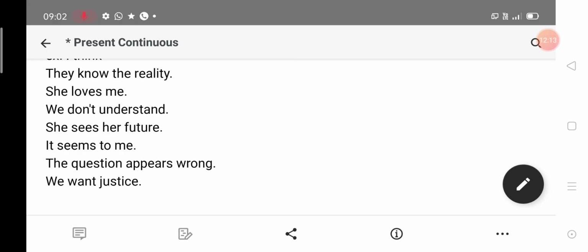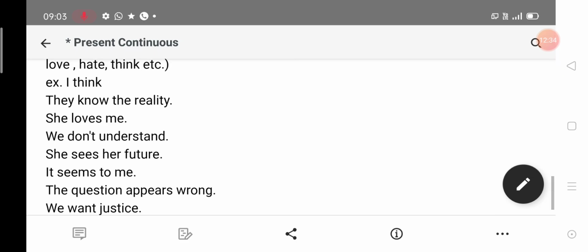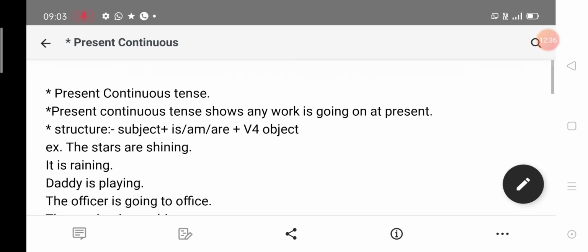We will also not use seems in present continuous. We will use it in simple present tense. The question appears wrong. We want justice. So these are examples of verbs that are not used in present continuous, not used in any continuous, so you have to use them in simple present. Okay, I hope you have understood present continuous tense. Okay, thank you.